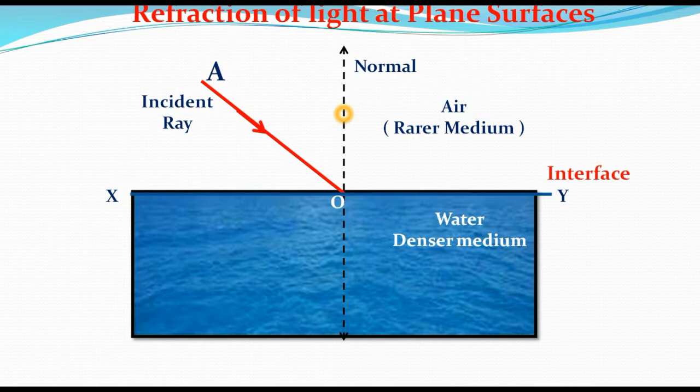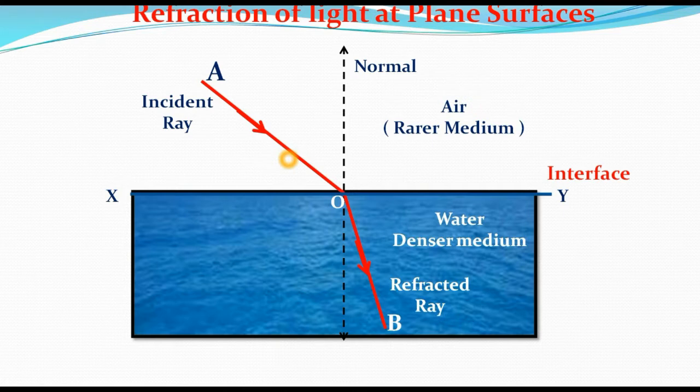Now let us consider one ray which travels in the rarer medium, that is, in the air. The ray which travels towards the interface is called the incident ray. Here AO is the incident ray. This ray is incident on the interface at O, so O is called the point of incidence. This ray travels first in the rarer medium, then enters into the denser medium.